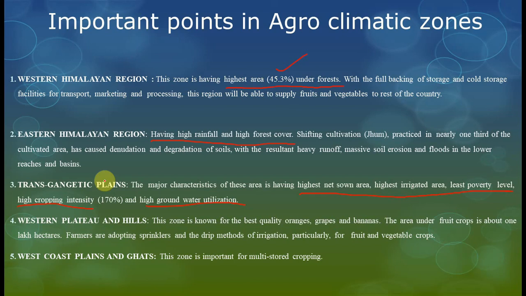Right, friends? And Western Plateau and Hills. This zone is known for the best quality oranges, friends. Here the question arises: in which agroclimatic zone are the best quality oranges found?